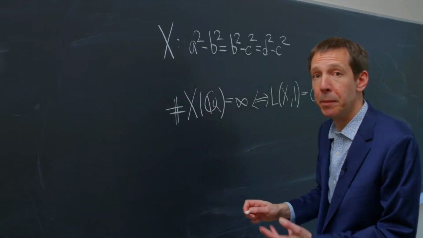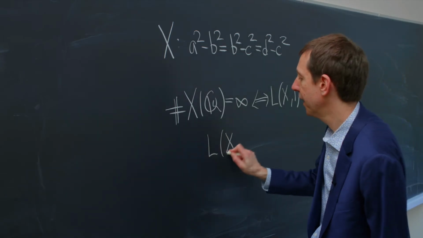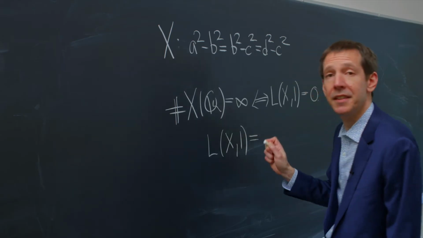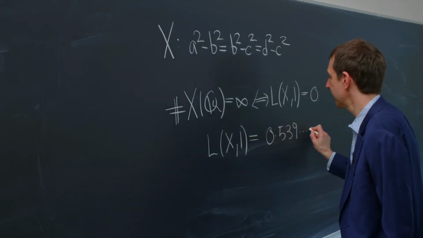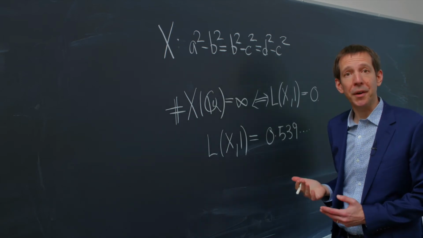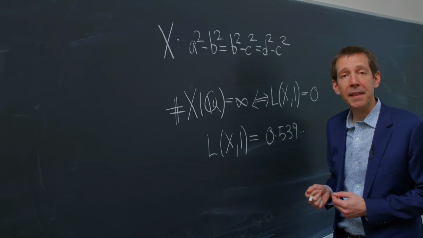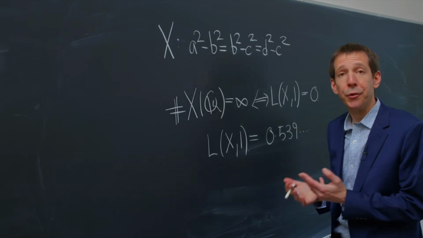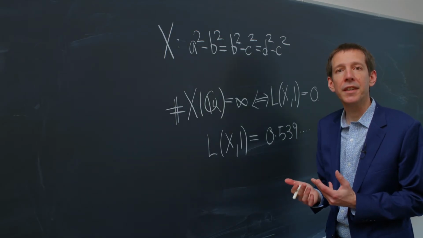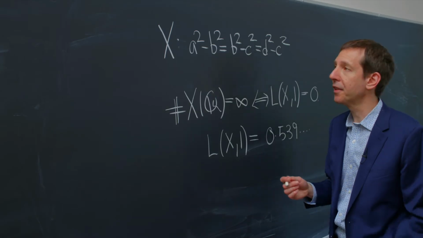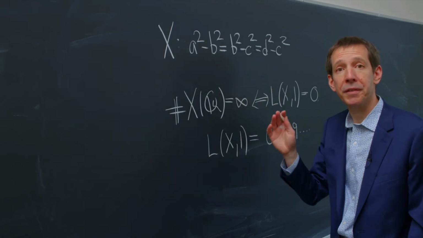But you can rigorously compute, in this case, that the L value at 1 is equal to 0.539, which is manifestly not 0. Now, by theorems of Coates-Wiles and Gross-Zagier, we know enough about the Birch-Swinnerton-Dyer conjecture to deduce, in this case, that X has no non-trivial solutions.